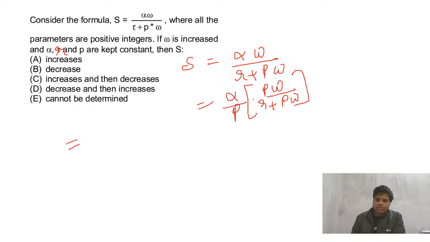So finally it goes into 1 minus, and this will be R, and this will be R plus. Fine. Now this R gets cancelled.